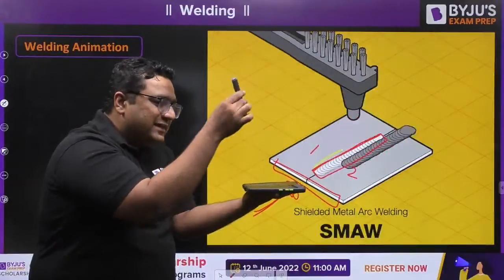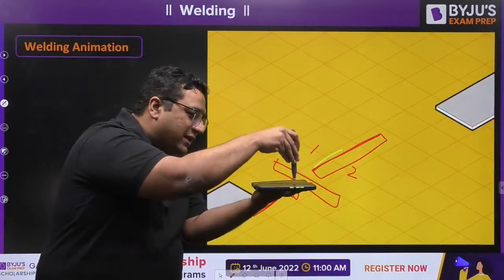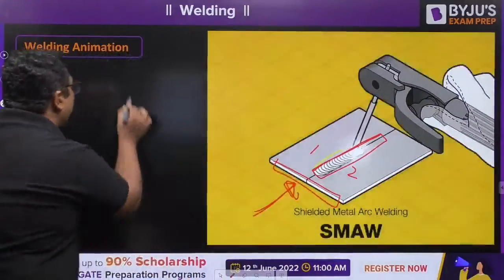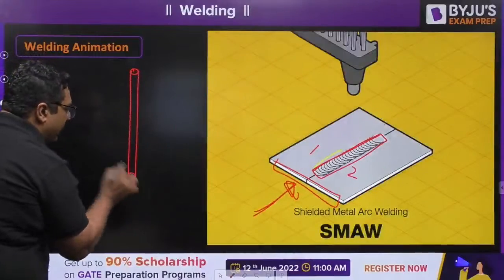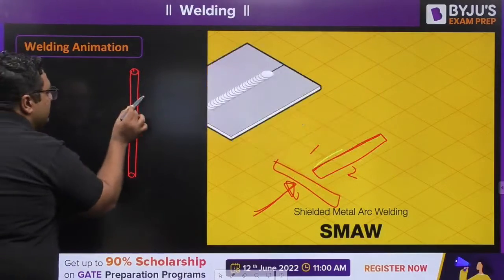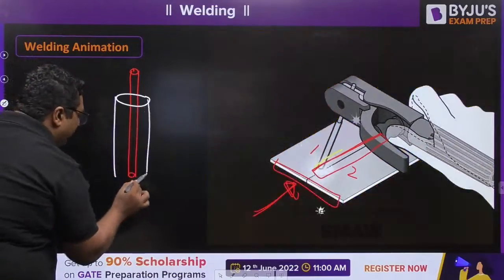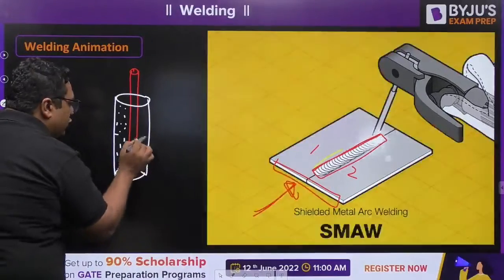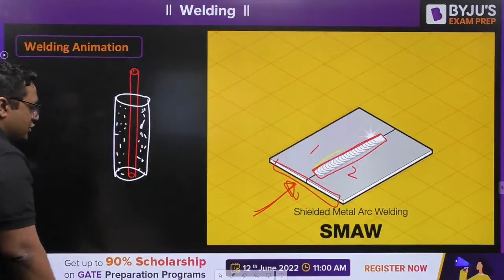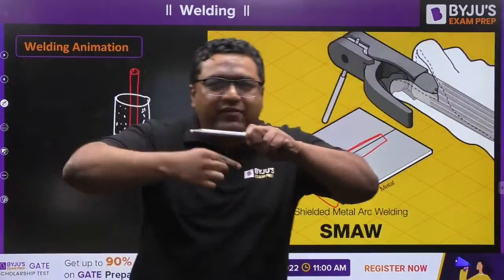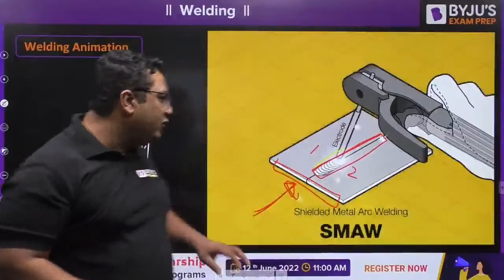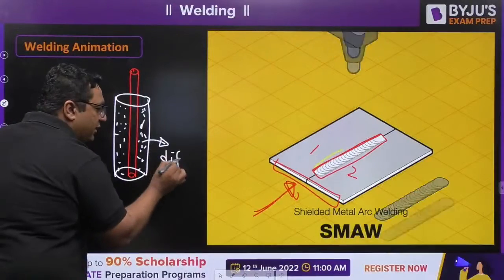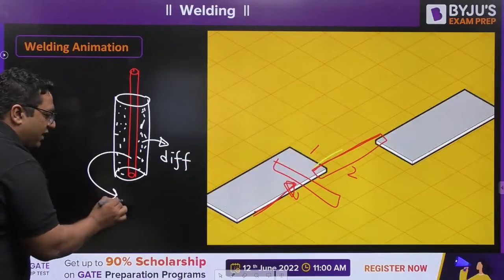Obviously this electrode is going to melt out and the molten metal is going inside. If you see this electrode properly, it is a wire like this, and on this wire some coating is present. If you have seen the Deepavali festival, you use a diya silai kind of thing. Similar to that, on a wire we have some flux coating. This flux coating is made up of different material, and this electrode wire is made up of workpiece material.